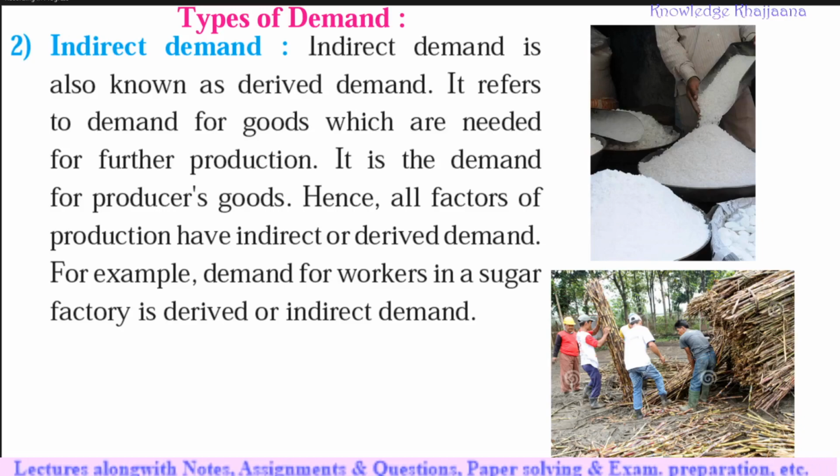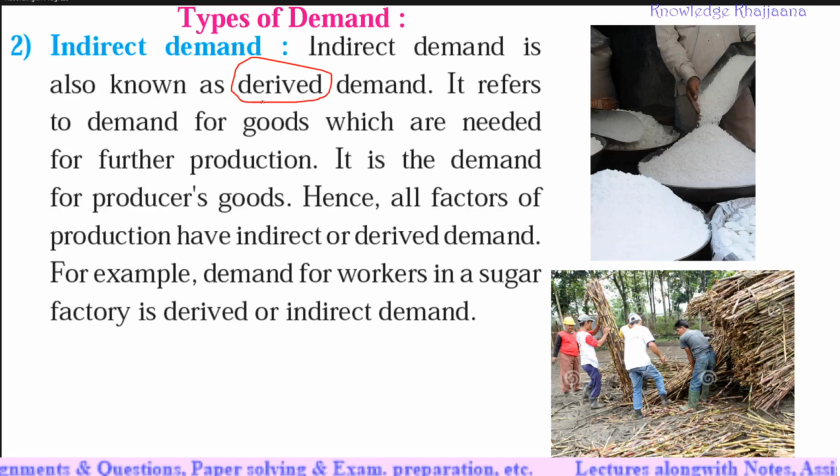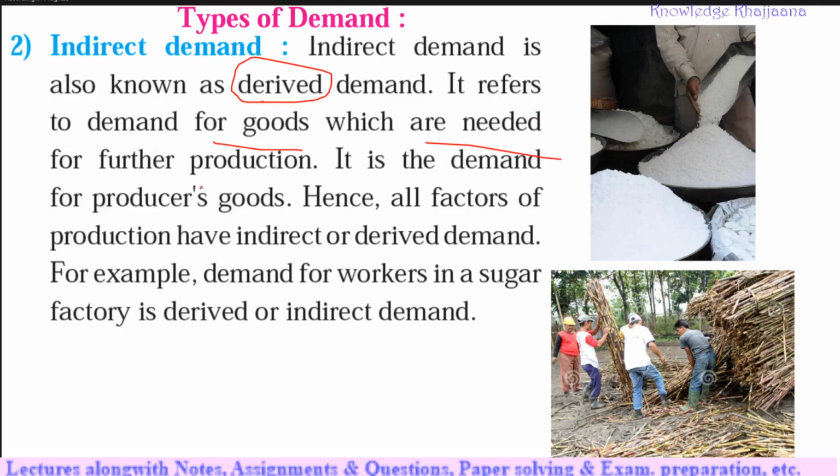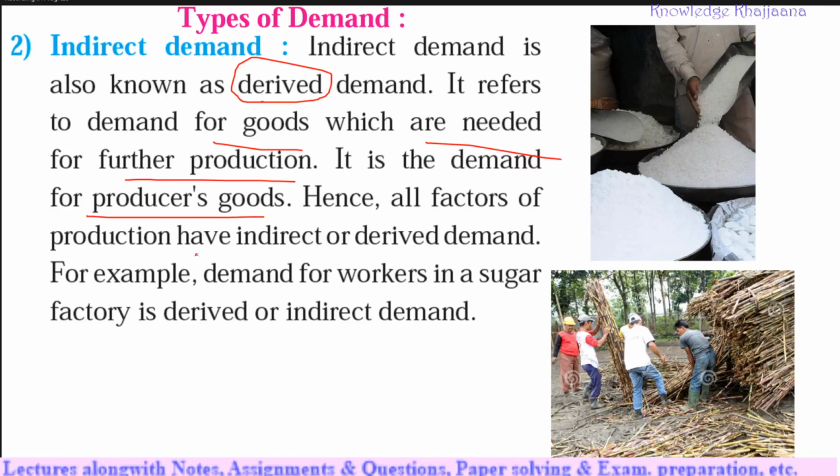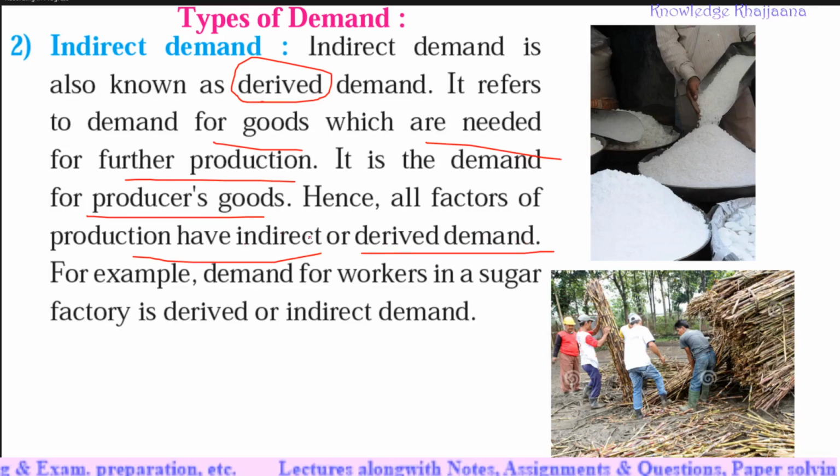Next is indirect demand. See, what is meant by indirect demand? Indirect demand is also known as derived demand. Derived means derived from something. It refers to demand for goods which are needed for further production. It is the demand for producers' goods. Hence, all factors of production have indirect or derived demand. Who has derived demand? All factors of production have the derived demand or indirect demand.